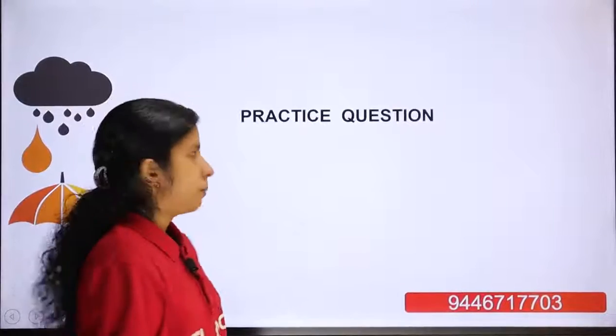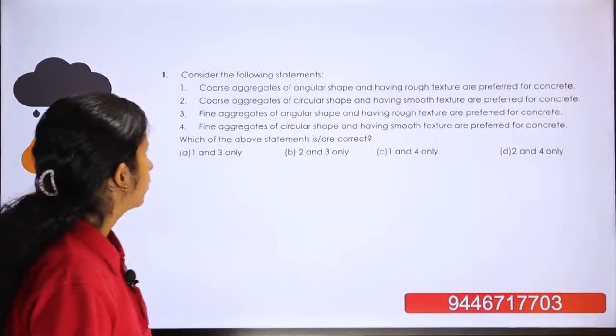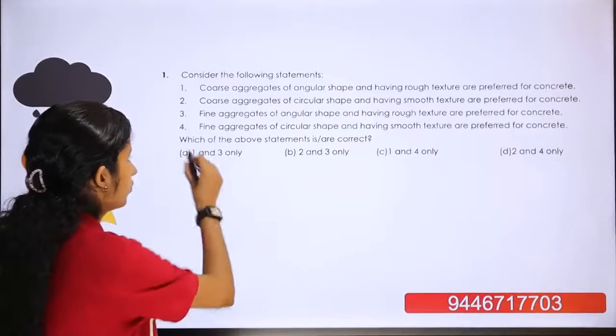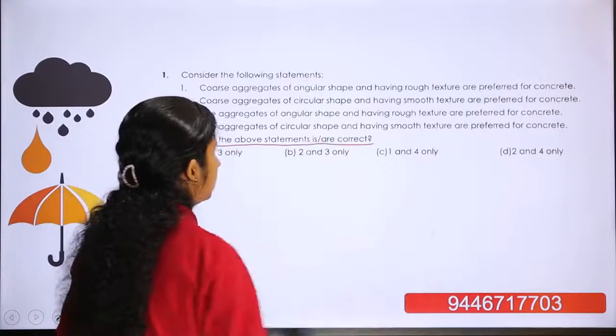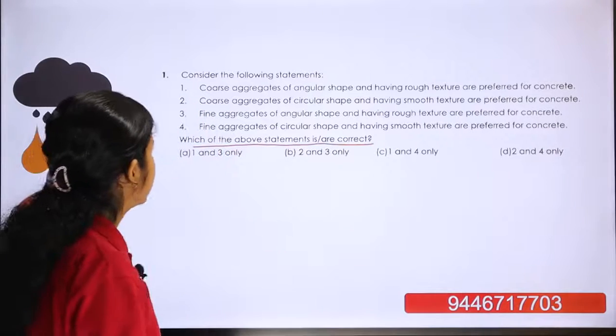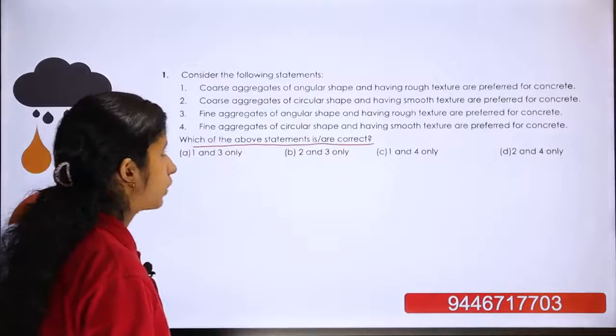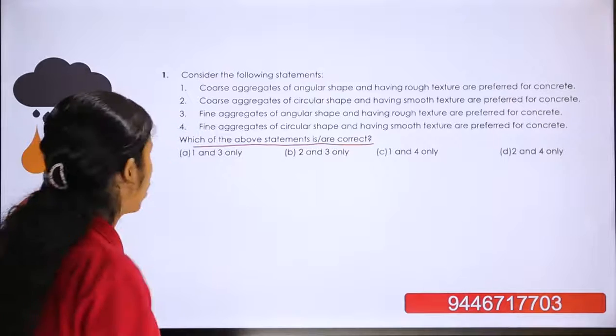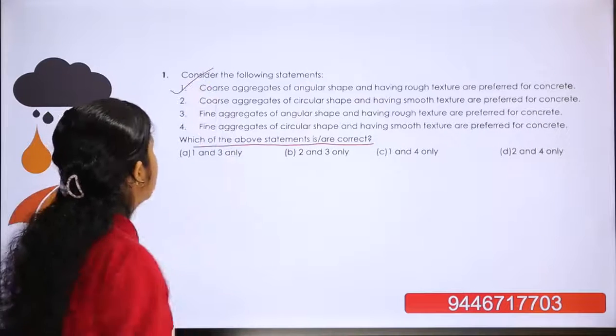Now we are going to practice questions. First question: consider the following statements, and which of the above statements is correct? First statement: coarse aggregate of angular shape and having rough texture is preferred for concrete. This is a correct statement.